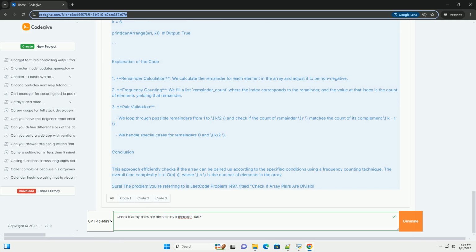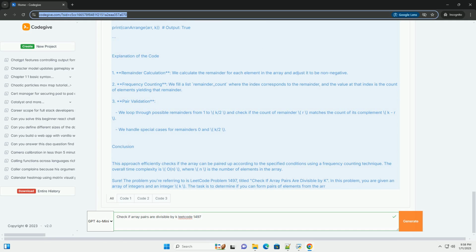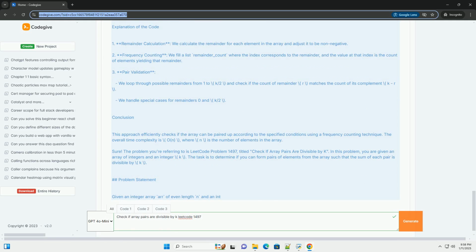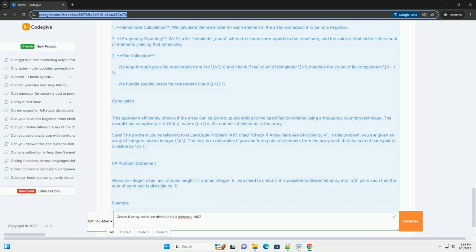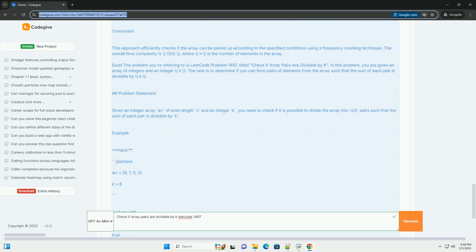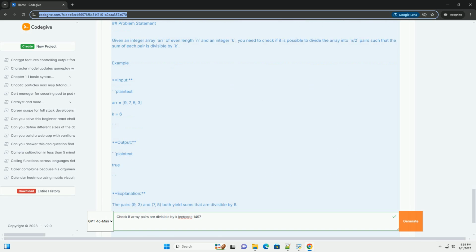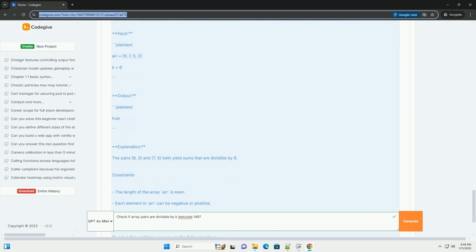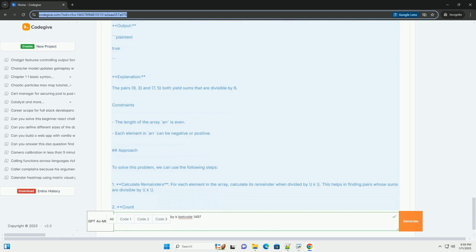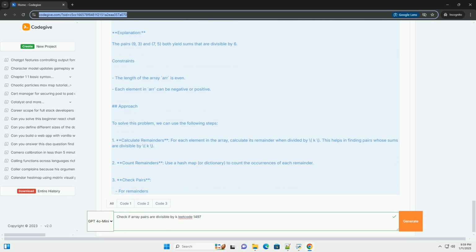Example: input, output, explanation. The pairs can be 9, 3, and 7, 5. Both pairs' sums, 12 and 12, are divisible by 6.